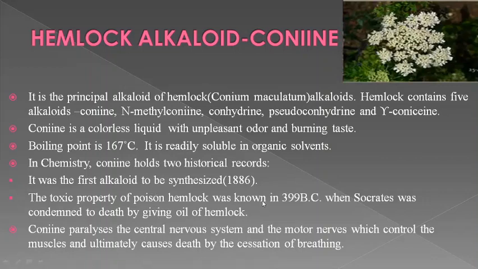It means that at that time this oil of hemlock was an official poison given to prisoners. Coniine paralyzes the central nervous system and motor nerves, which control the muscles, and ultimately causes death by the cessation of breathing.